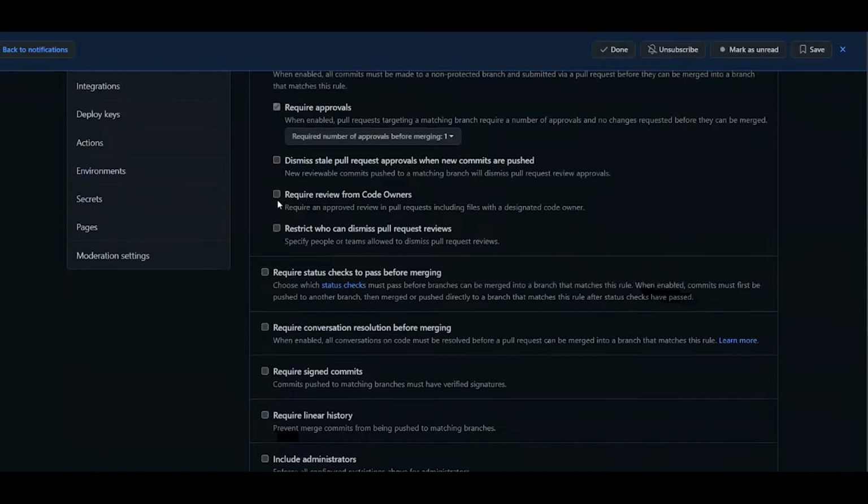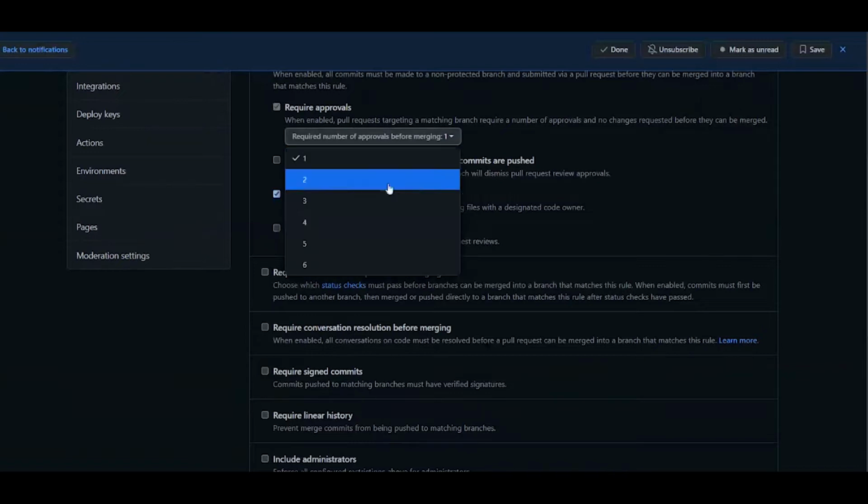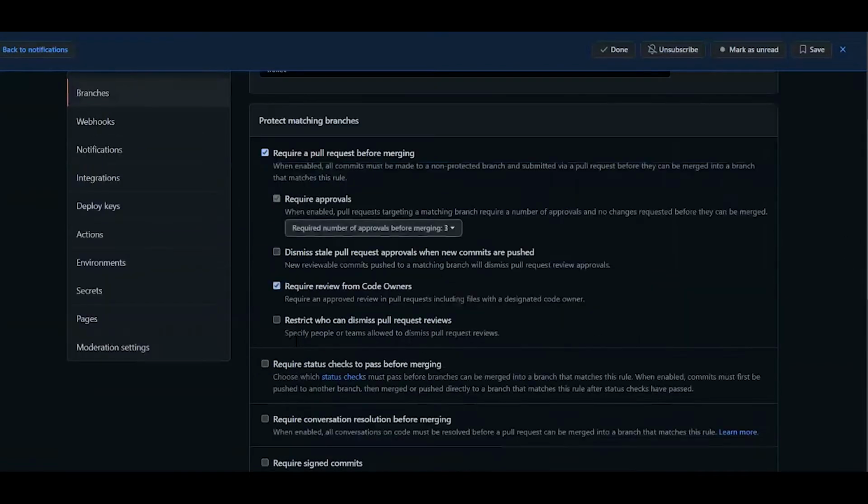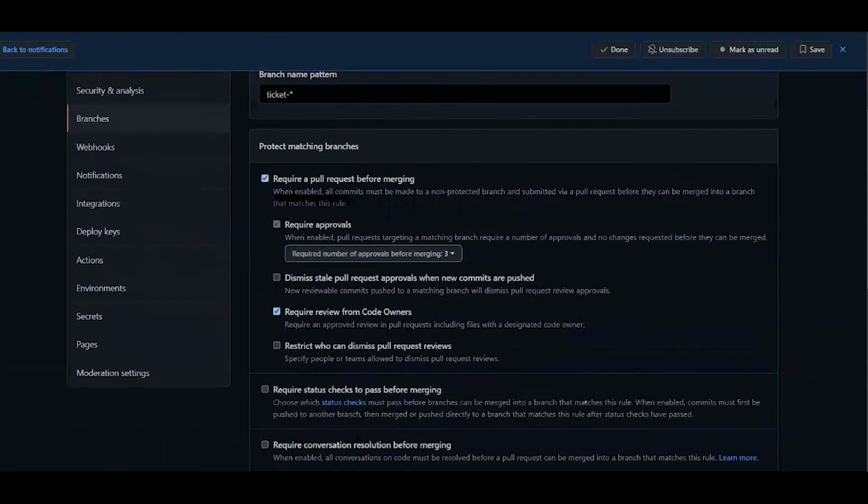And I can also require review from code owners. So mostly we select code owners, right? Within an organization there will be a lot of members, and we can select 2 or 3 members to review the PR. Here I am selecting 3 members to review a PR whenever it's sent to this branch, right?